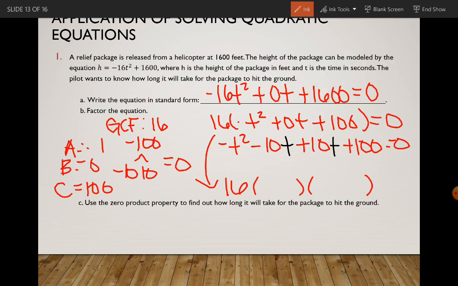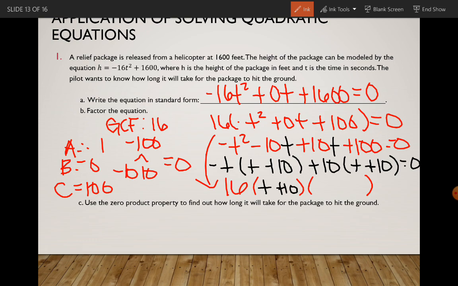So we can take out a -t, and we'll have t plus 10 left. And we can take out a 10 from the second one, and we'll have t plus 10 left. Equals 0. So our factors are t plus 10 and -t plus 10 equals 0.